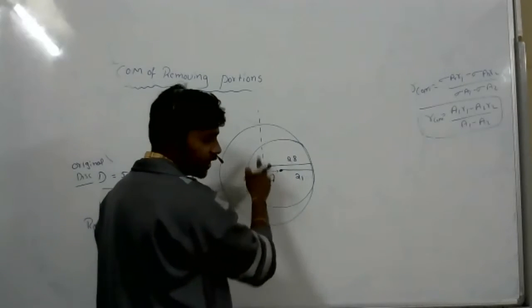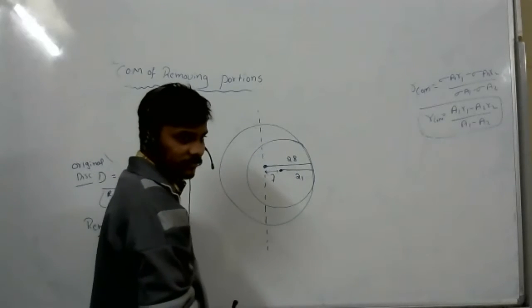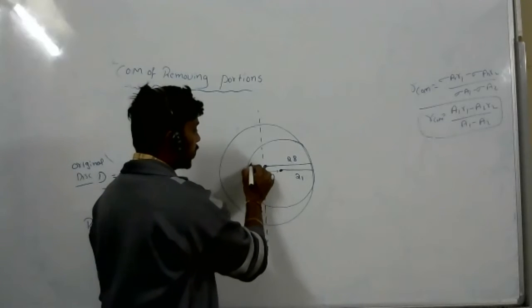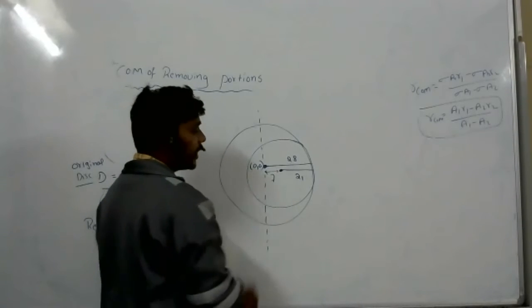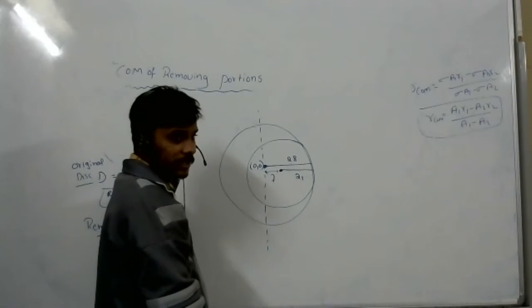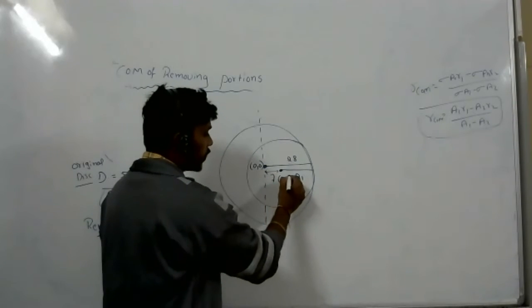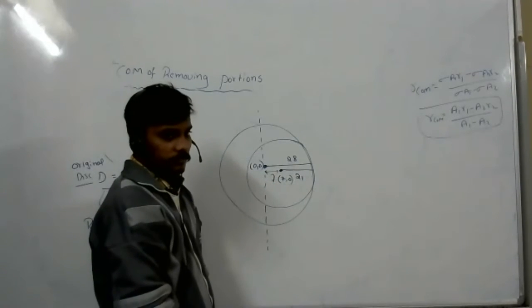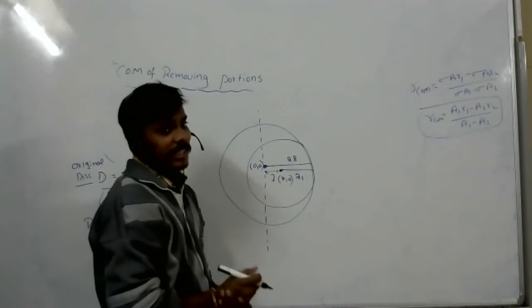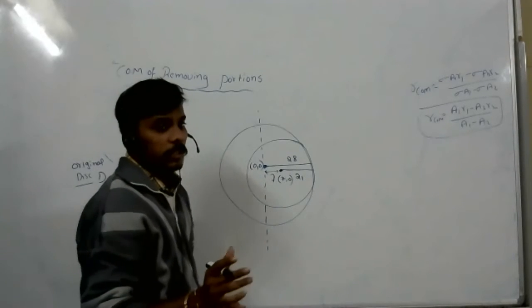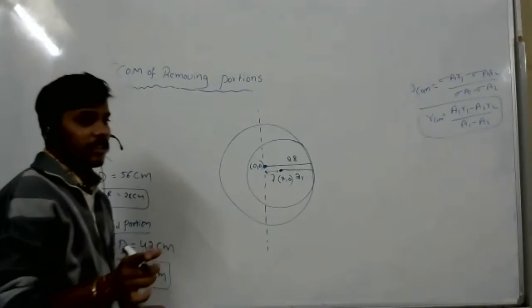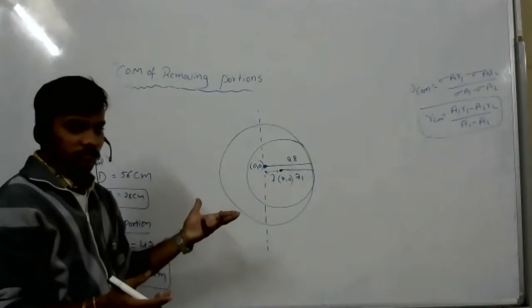Now take this as the origin. Always we will take this as the origin, right? So at this point, 0, 0. This point is on the x-axis 7, y-axis 0. Understand? Clear? Yes, sir. Got it, sir. Santosh? Yes, sir. I understood.